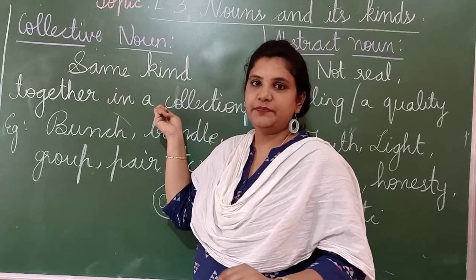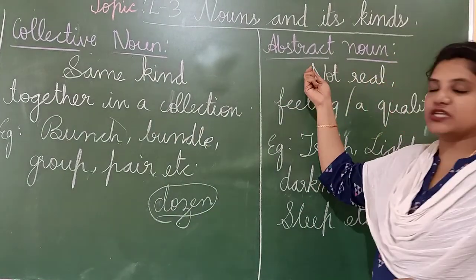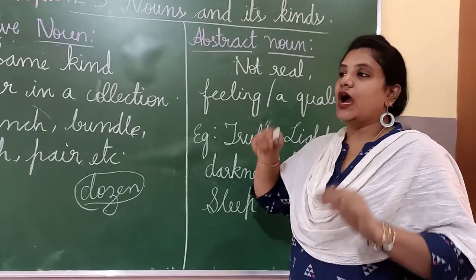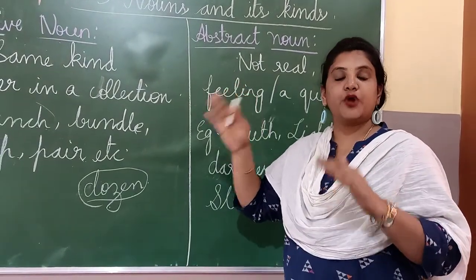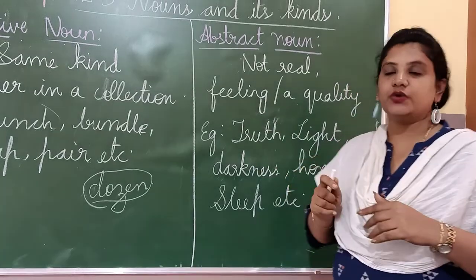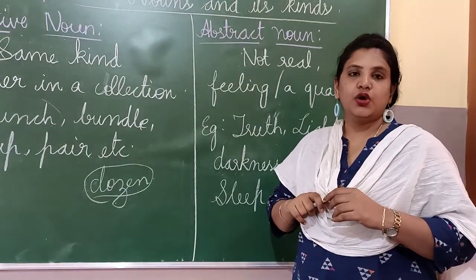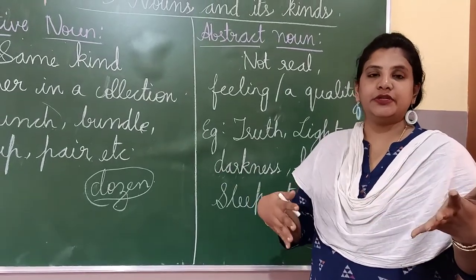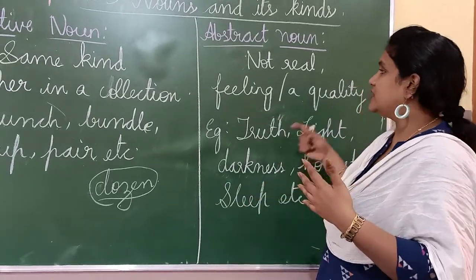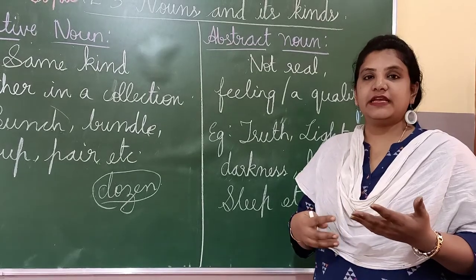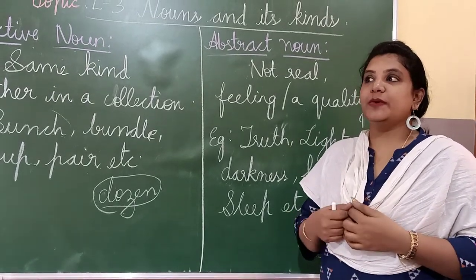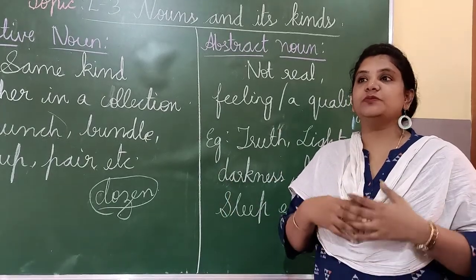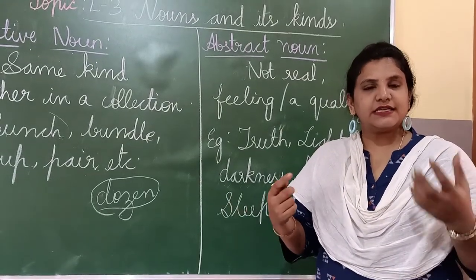Okay, children, understood? Yes, now coming to the last part of your noun, that is your abstract noun. What is an abstract noun? Unlike proper, common and collective noun, abstract noun is very different. It is not a thing, it is not a person or animal, okay? Abstract noun is a feeling. It is a feeling. Now if you say the room is lit, you have light in your room, okay? Or the room is dark, right? Is it a thing?